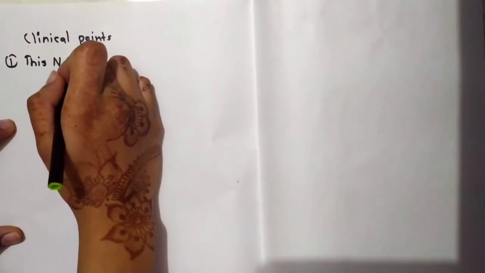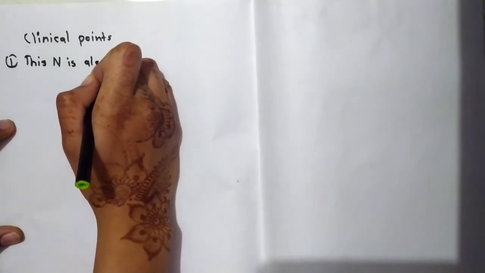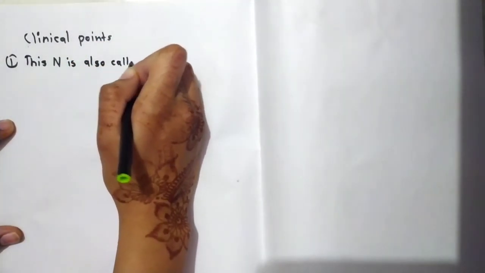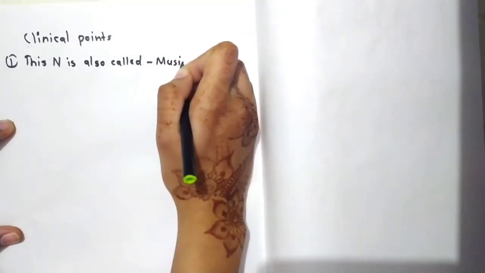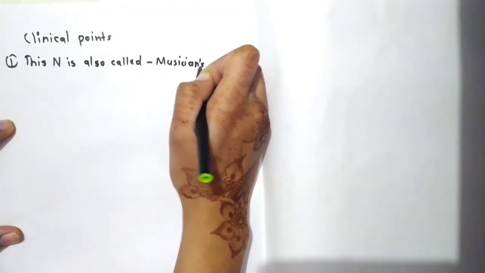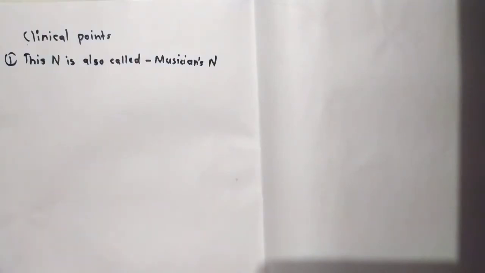Now we will see some clinical points of this nerve. This nerve is also called the musician's nerve, because we have seen that the maximum muscles of the hand, which are responsible for the fine movements of our fingers, are supplied by this nerve.